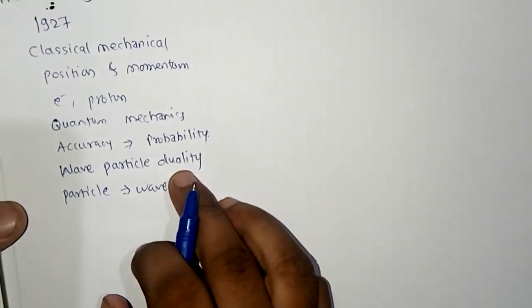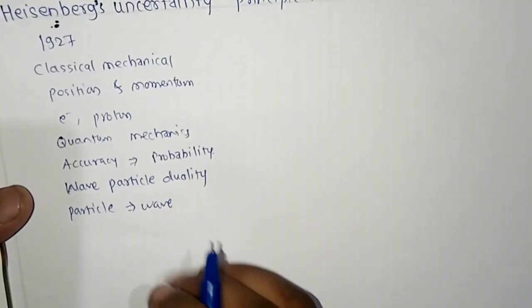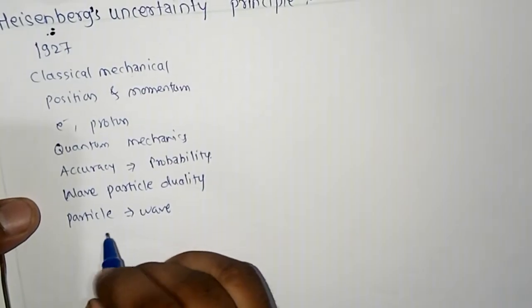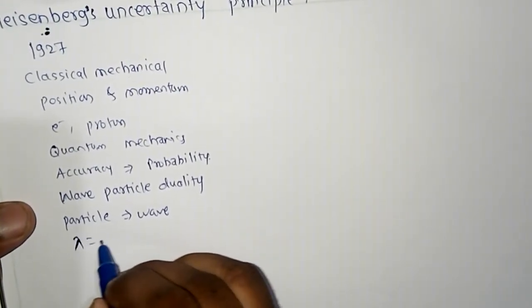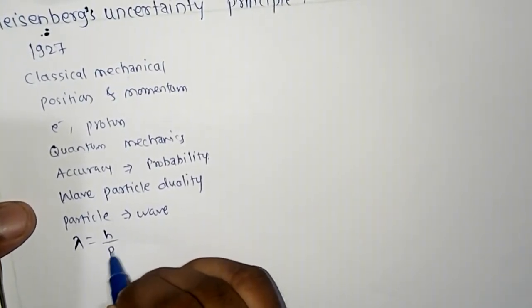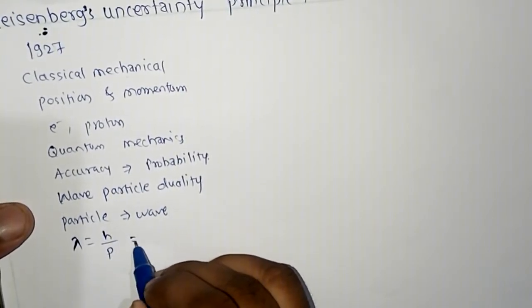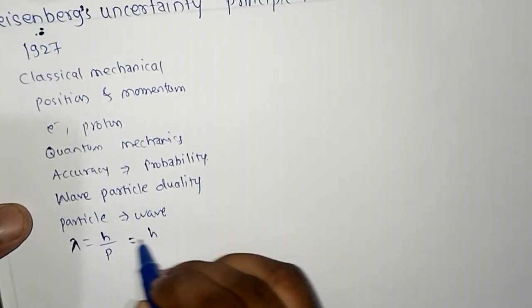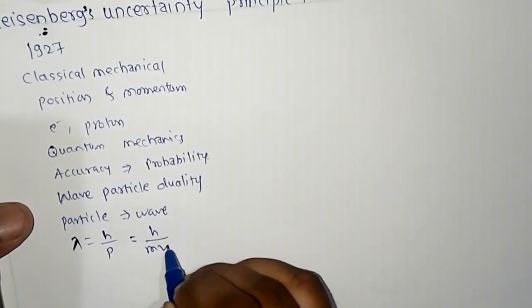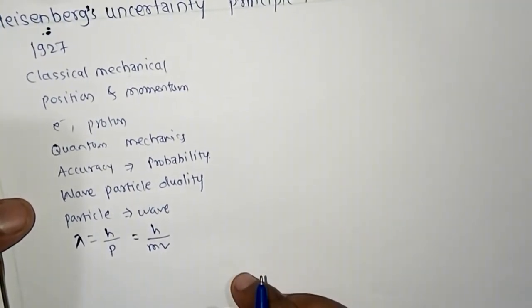According to de Broglie's relation, lambda is equal to h upon p, and p is the product of m into v, so lambda is equal to h upon mv. So this is the background for this principle.